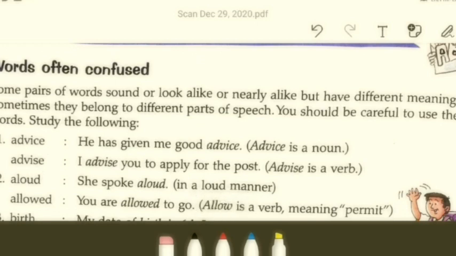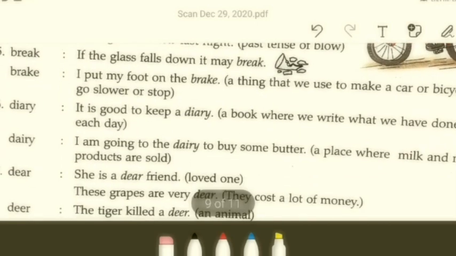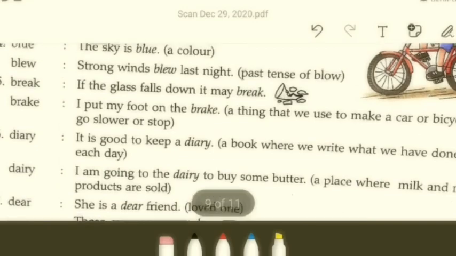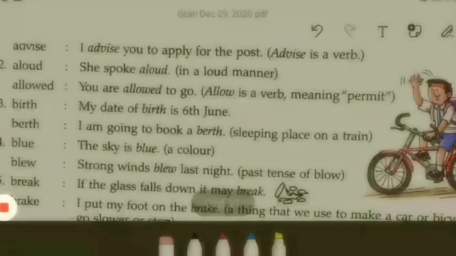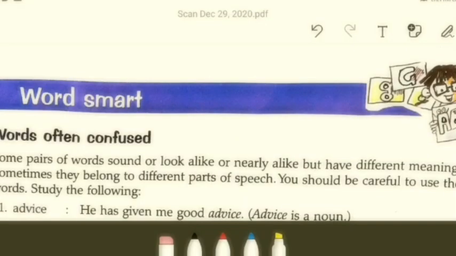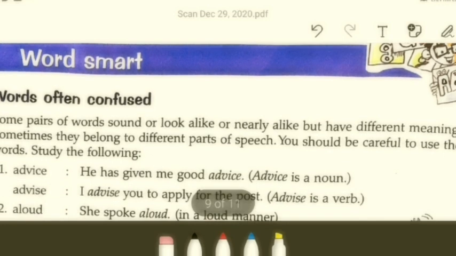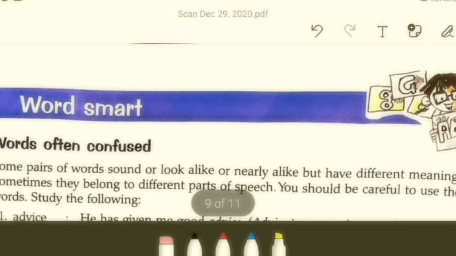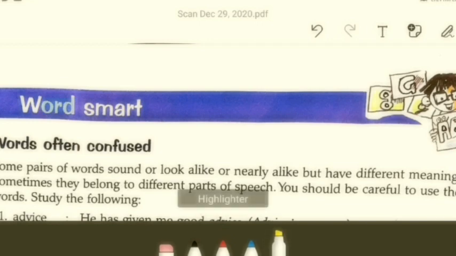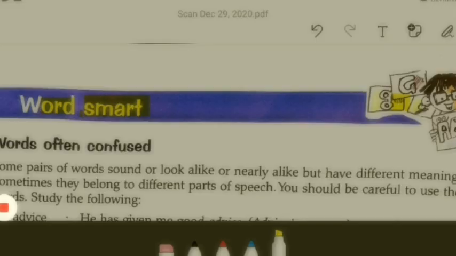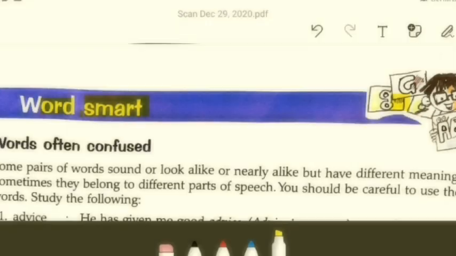Now let's take a look at Word Smart. So what is Word Smart? In this Word Smart section we will basically talk about words with which we are often confused. Words with which we are often confused. See what it is about.